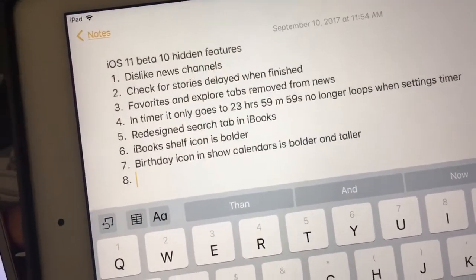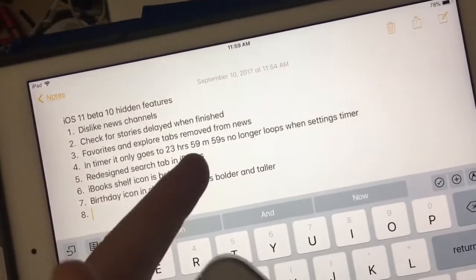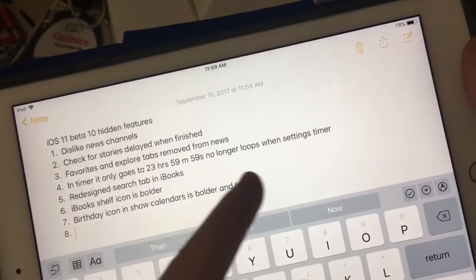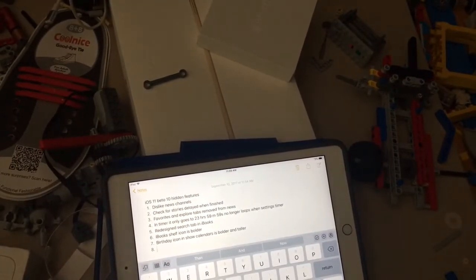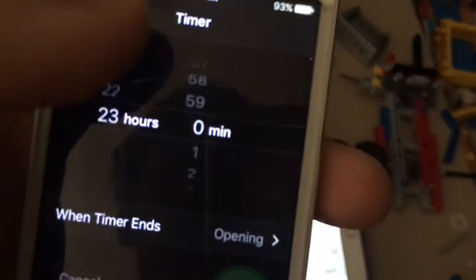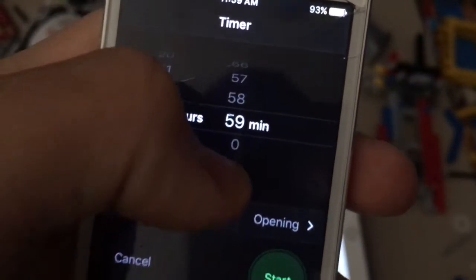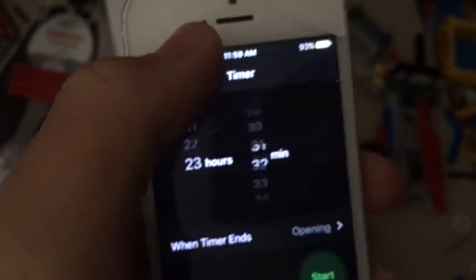Next one is timer. In timer, it still only goes to 23 hours, and up to 59 minutes, 59 seconds, but it no longer loops when you're setting the timer. It's like how everybody can realize when you set a timer here. Let me go to my timer section. Like when you set a timer, it keeps looping like this, so let me get my camera focused, so when you go to 59 minutes, you can still go back and go around, keep scrolling to get to the timer you want to set.